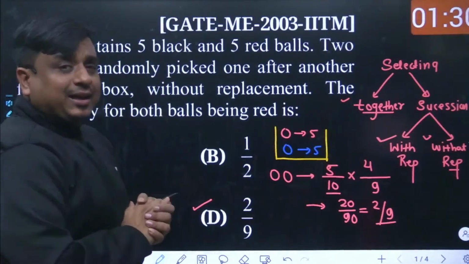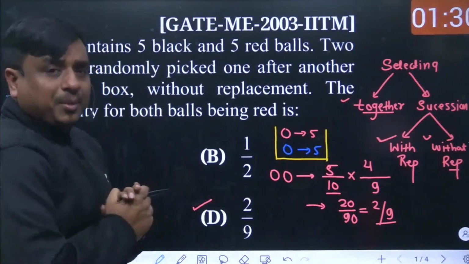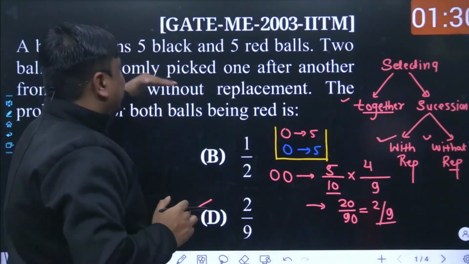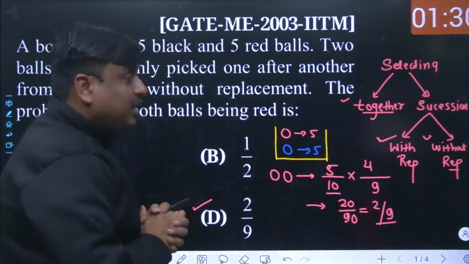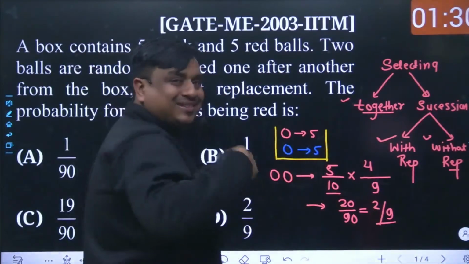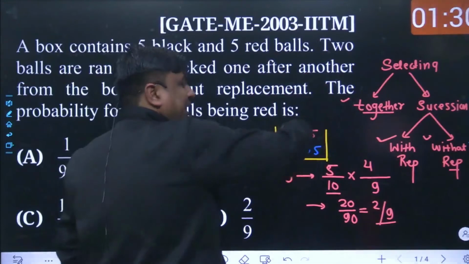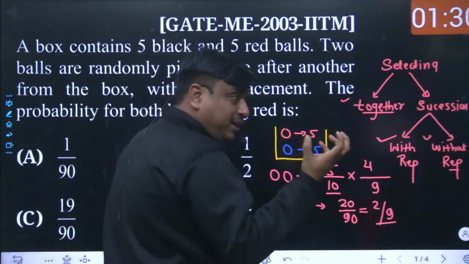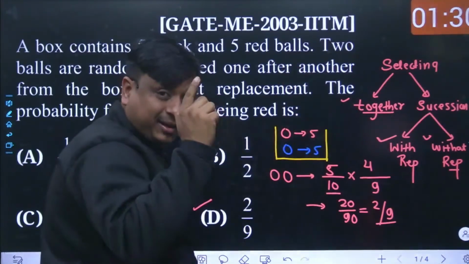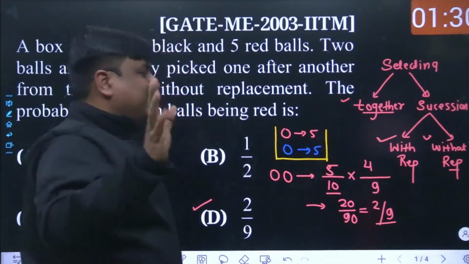Let me change the structure of this problem a bit. Here, I had taken one ball after another, but the replacement had not been made. If I say the replacement is made, what does it actually mean? That means you are searching for the probability that the first ball taken out has to be red. It is fed back. Again, the second ball which is taken out should also be red only. That's the basic difference.